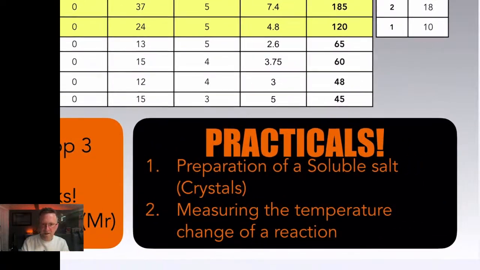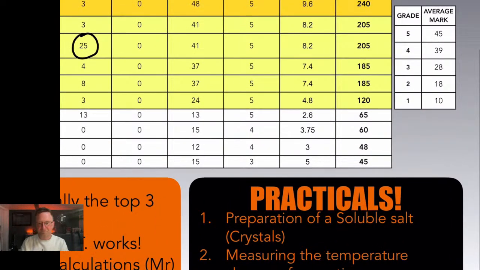In terms of the practicals, let's just zoom in on this. The first one is preparation of a soluble salt. So the classic one here is where you've got copper oxide and you're reacting it with sulfuric acid. You react it, it turns blue, you keep adding it until there's no more copper oxide disappearing, then you have to filter it and then evaporate all the water off and make your crystals. If that sounds familiar, that's the one I'm talking about, okay? So know how to do that. Again, practice those questions and think about variables.